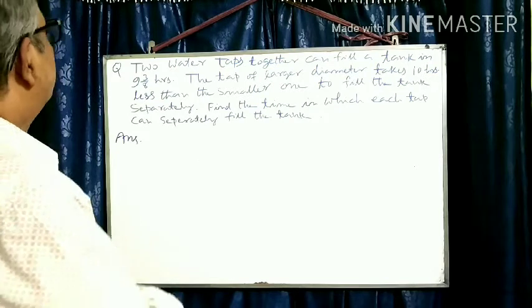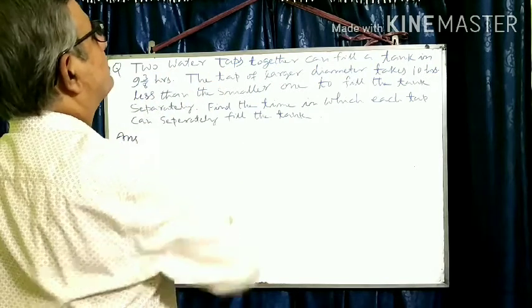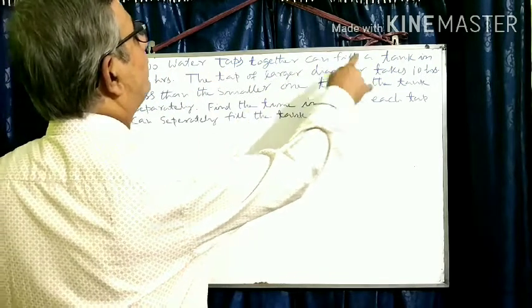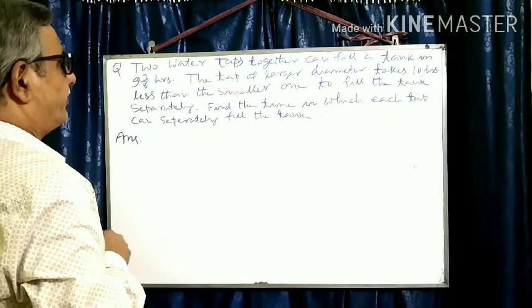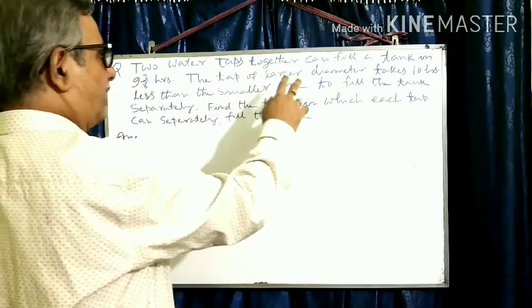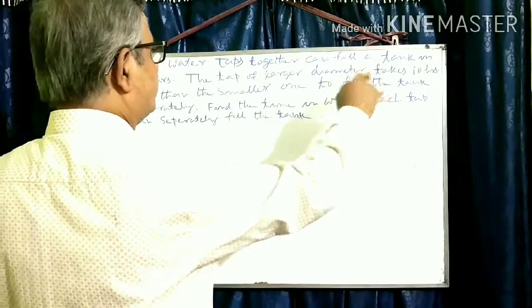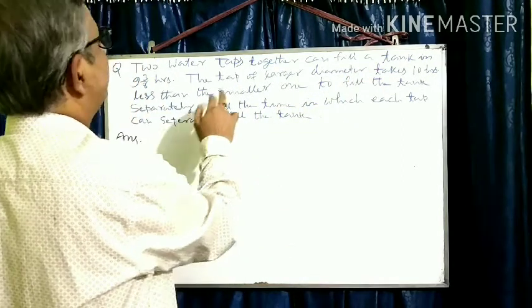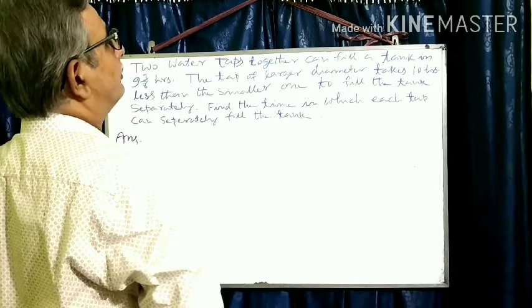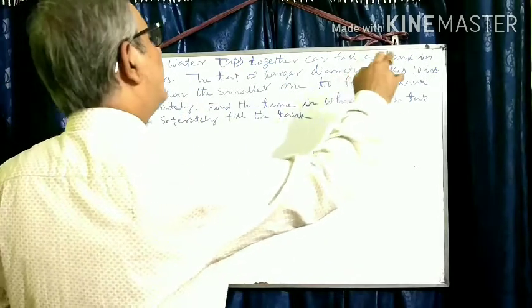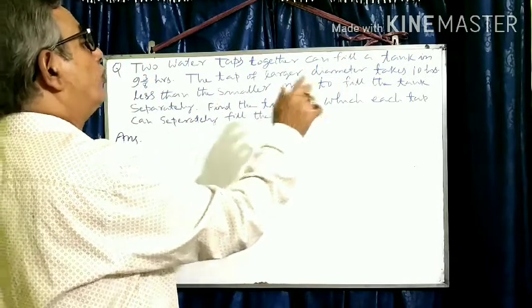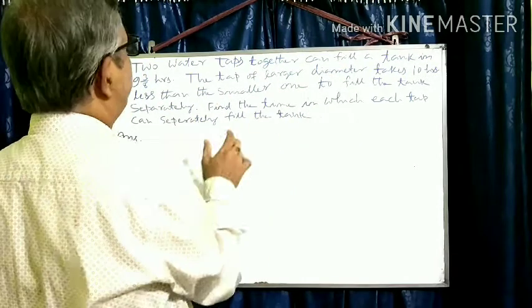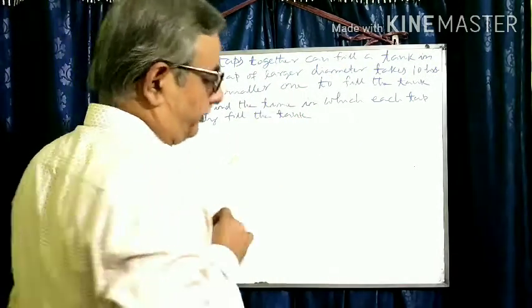Here you see: two water taps together can fill a tank in 9 and 3/8 hours. The tap of larger diameter takes 10 hours less than the smaller one to fill up the tank separately. Find the time in which each tap can separately fill the tank.